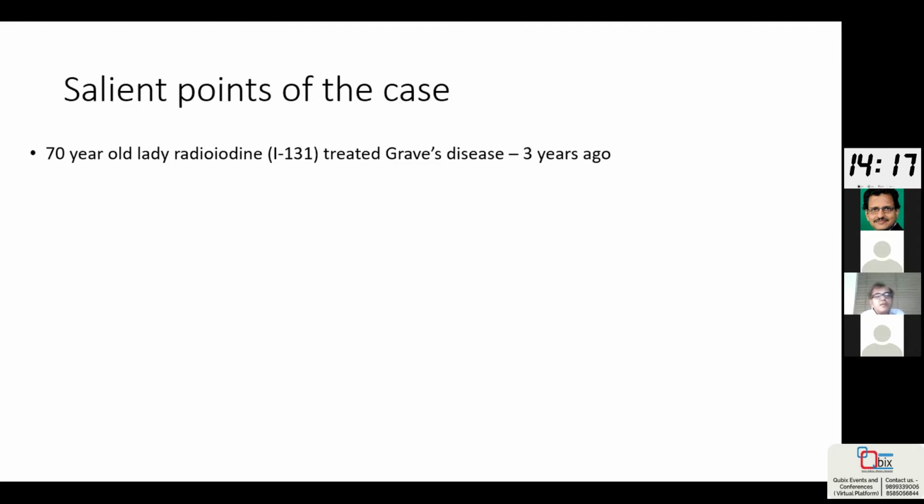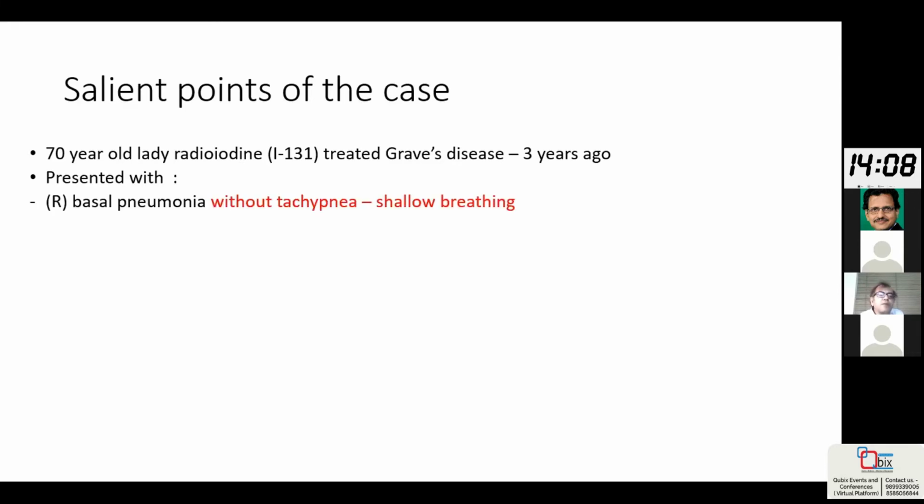What we can see here is a 70-year-old with radioiodine-treated Graves' disease, and this radioiodine was given around 3 years ago. This patient presented with a right basal pneumonia without tachypnea and with shallow breathing. Now, this is very important. Mark it. Number two, the patient presented with a bradycardia with first degree AV block, and the heart rate was pretty low, 48 per minute.